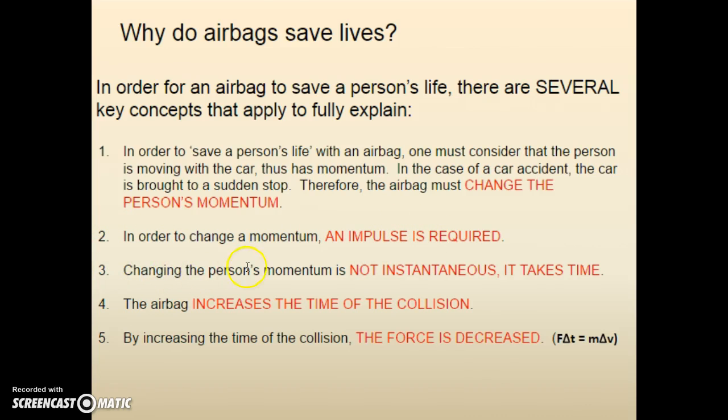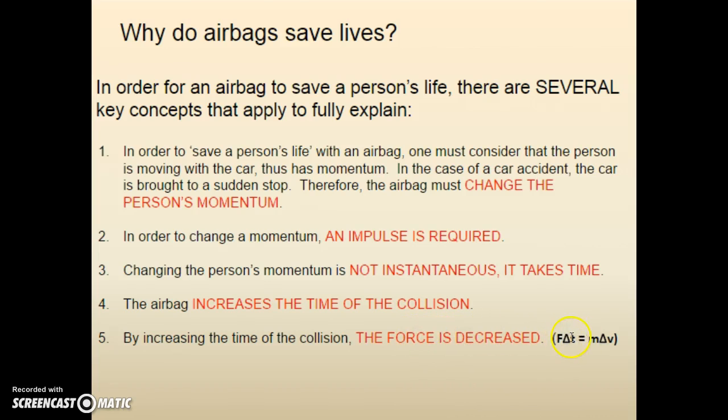Number three says, well, changing a person's momentum is not instantaneous. It takes time. And that's key. That's the third idea. The fourth idea is that the airbag increases the time of the collision. Therefore, the safety feature, you want to prolong the collision. And that's the fourth idea. And the fifth idea is this, that by increasing the time of the collision, the force is decreased. Therefore, the force acting on the person, they hit the airbag and gradually come to rest.